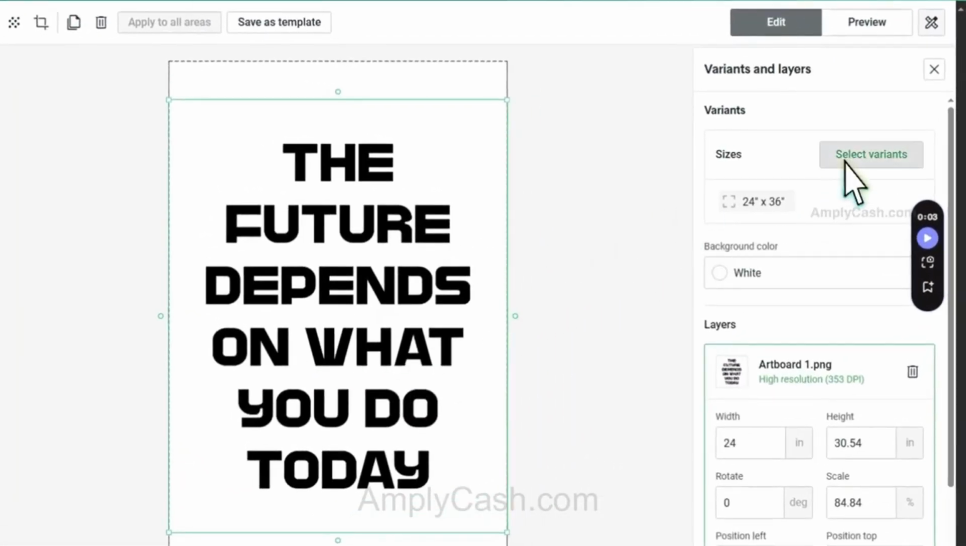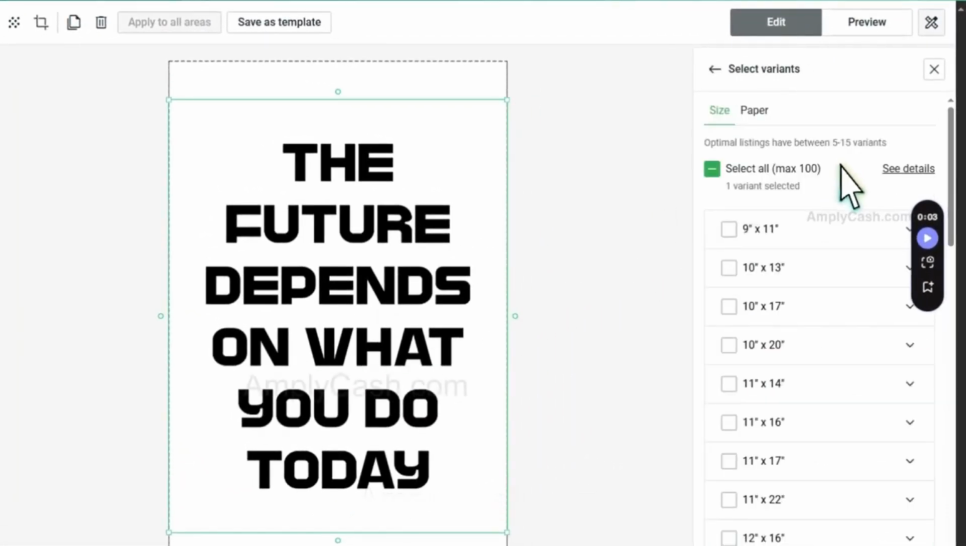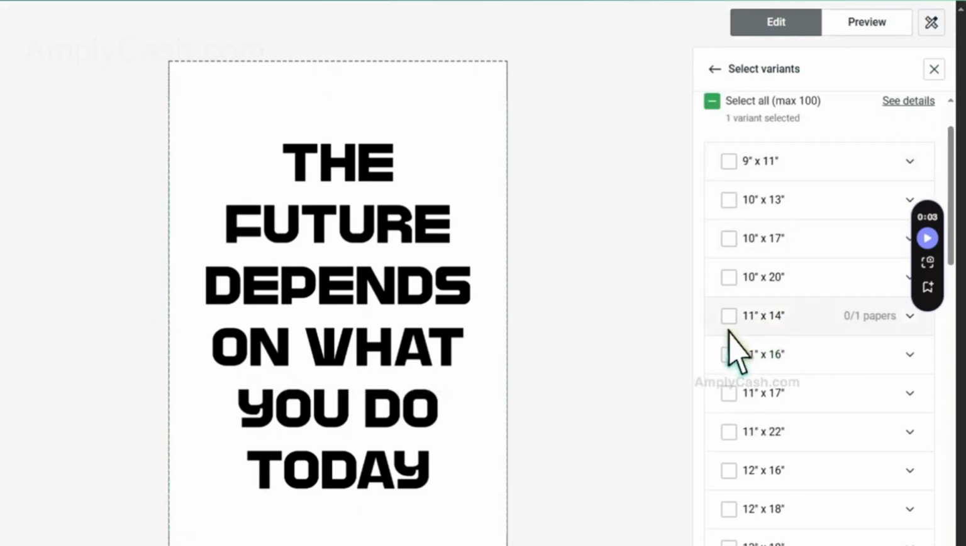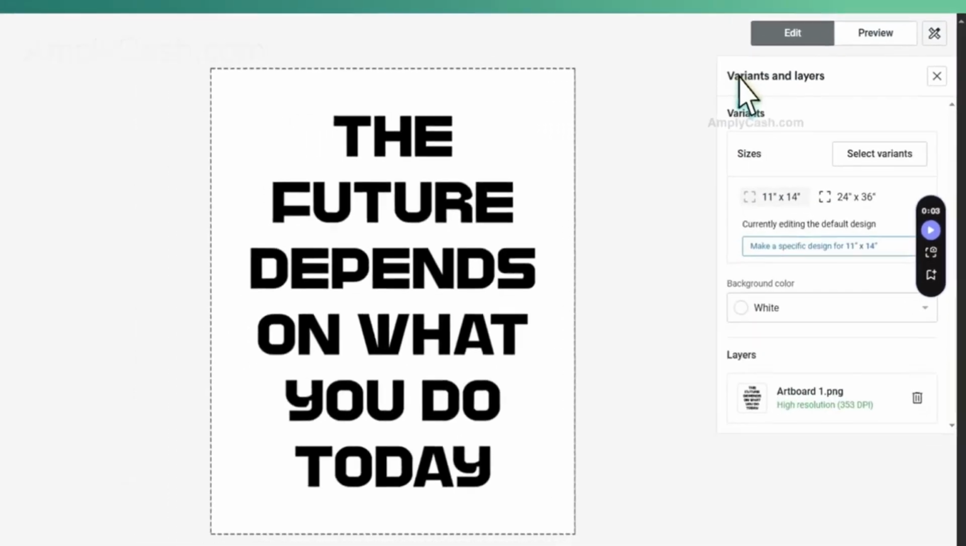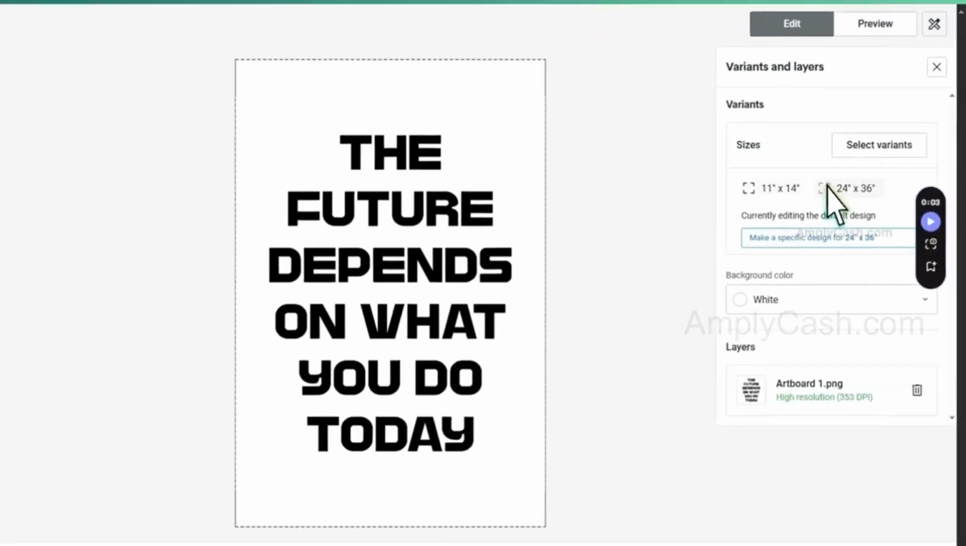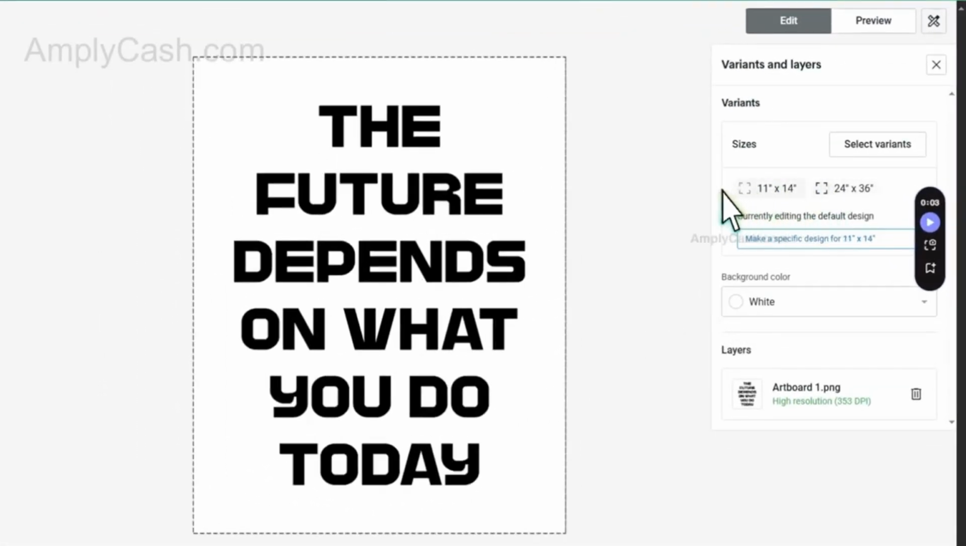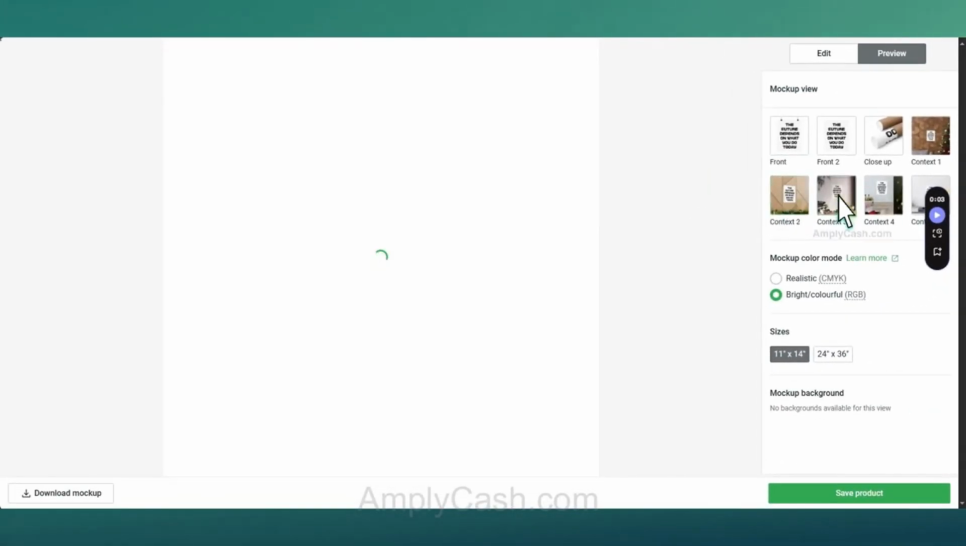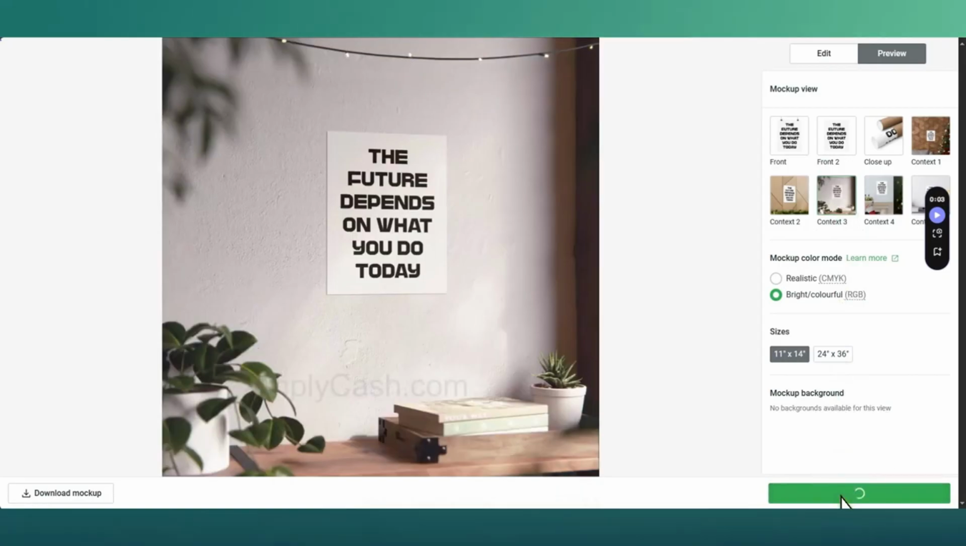Then click on Select Variants. Choose the variant that matches your design. For example, since we created an 11x14 poster, select that size. Back from here, you can adjust the size of your design according to the poster size. Next, you can click on Preview to see how your design will look when printed. Once you're satisfied, click Save Product.